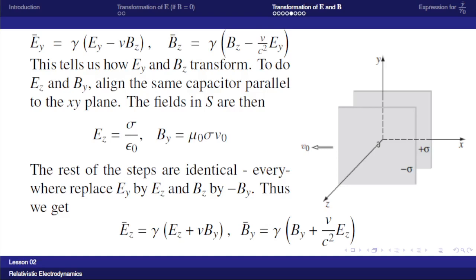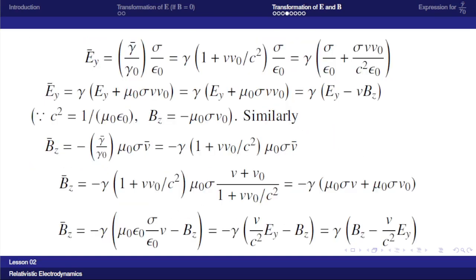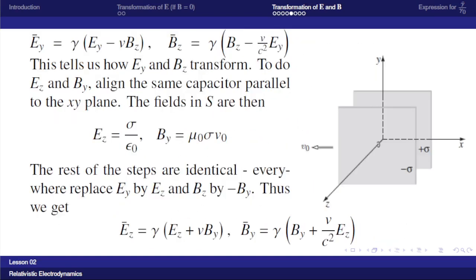The rest of the steps are identical. Everywhere we have to replace Ey by Ez and Bz by minus By, because Bz was minus mu 0 sigma V0, and now By is plus mu 0 sigma V0.